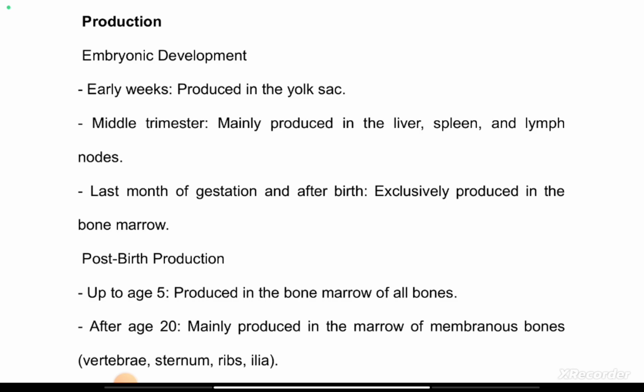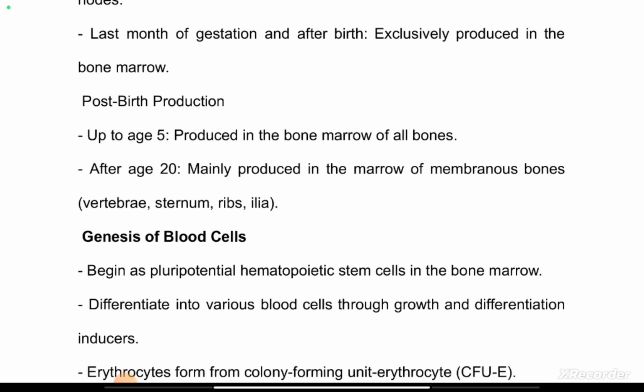At the last month of gestation and shortly after birth, red blood cells are exclusively produced in the bone marrow. Right from after birth up to the age of 5, the bone marrow of all bones, either long bones, which I've described earlier, the humerus, the femur, the tibia, the fibula, the radius, the ulna,